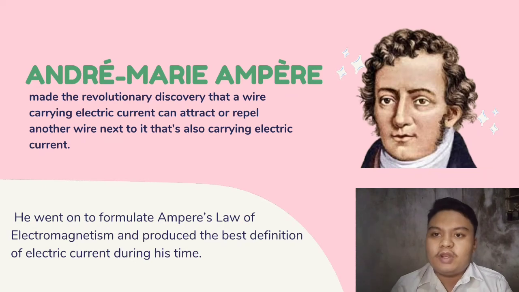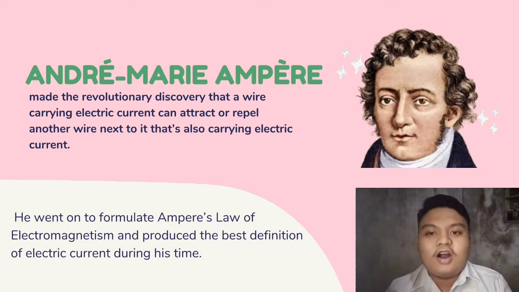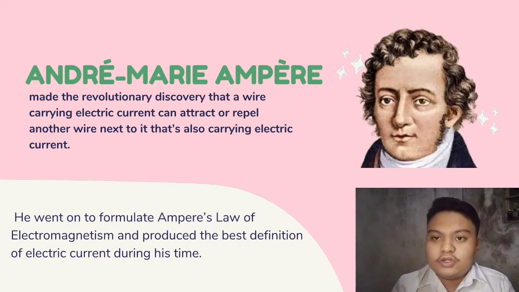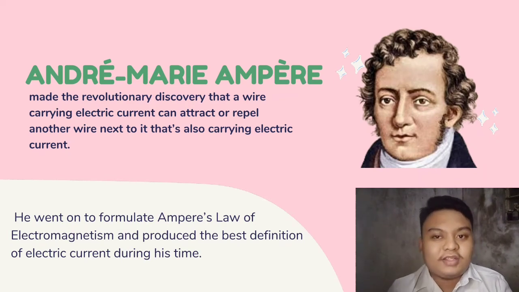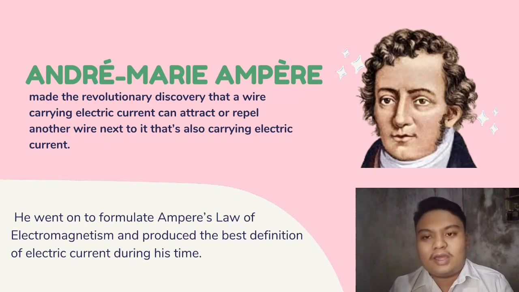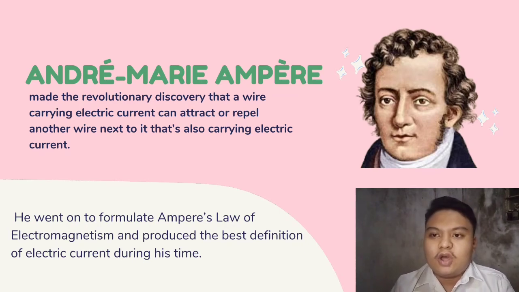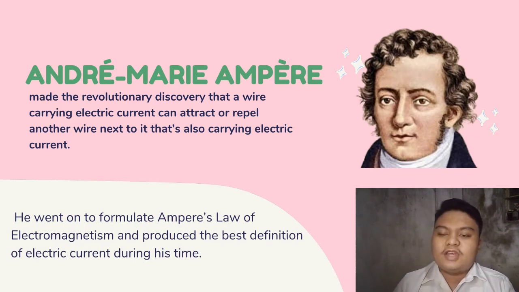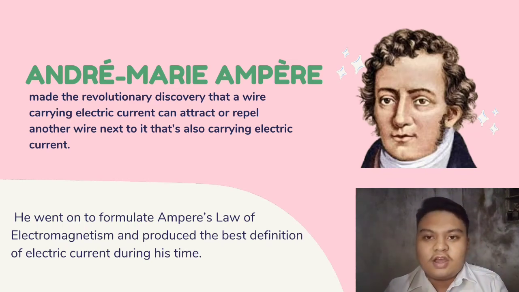He went on to the formulation of Ampere's law of electromagnetism and produced the best definition of electric current during his time. Ampere showed that two parallel wires carrying electric currents repel or attract each other depending on whether the currents flow in the same or opposite directions, respectively. He also applied mathematics in generalizing physical laws from these experimental results.